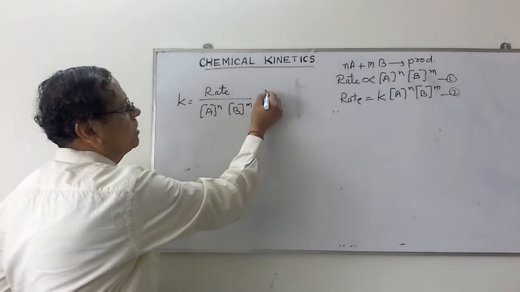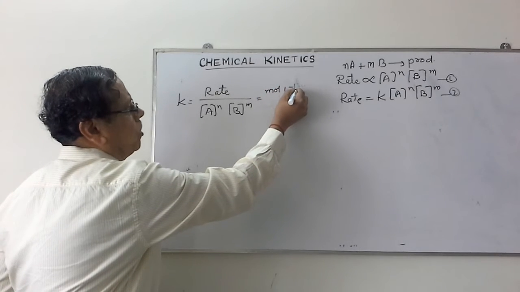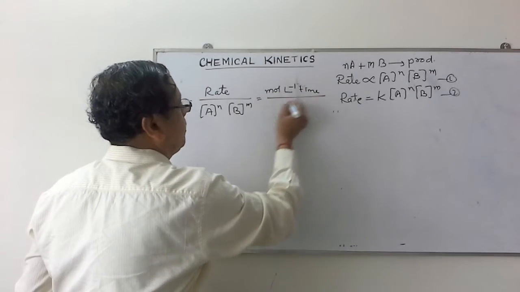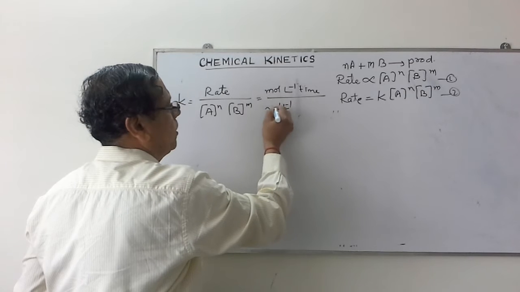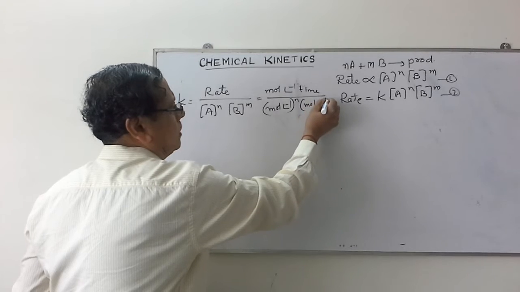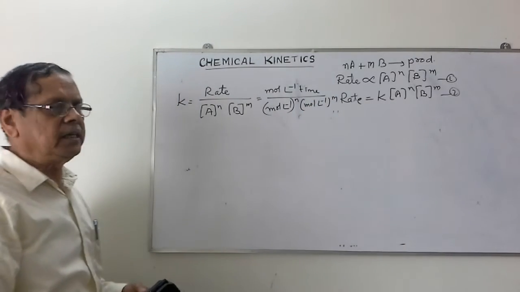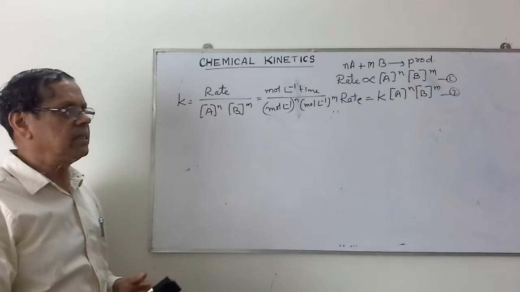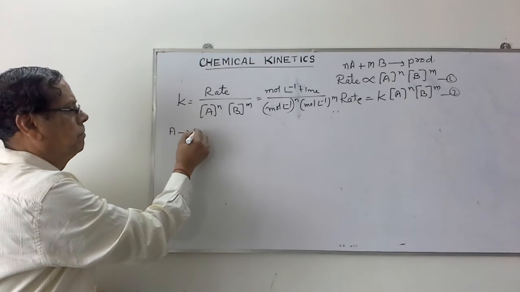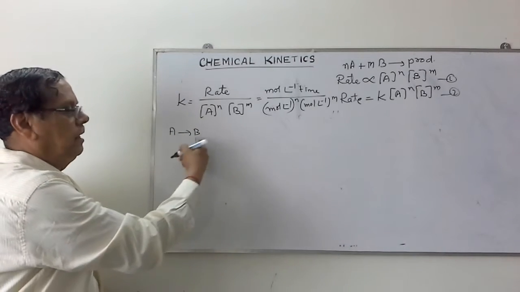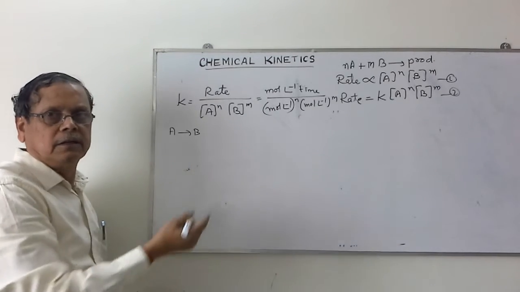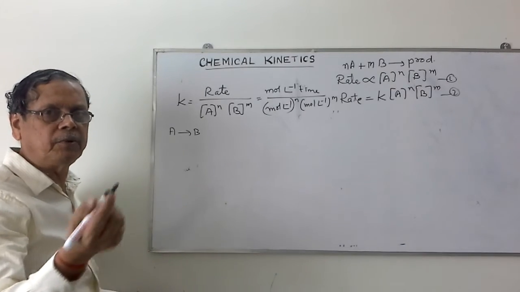But in the numerator we have got this mole per liter already. Mole per liter per unit time. The concentration of this one will be mole per liter to the power n, and here mole per liter to the power m. To make the thing simple, let us consider a reaction which is having only A giving rise to B. In the next topic we will study order and molecularity. There I will explain what that power 1, power 2, power 3 indicate.